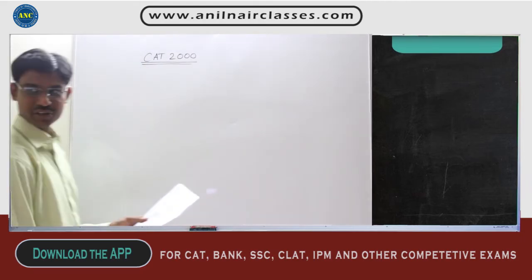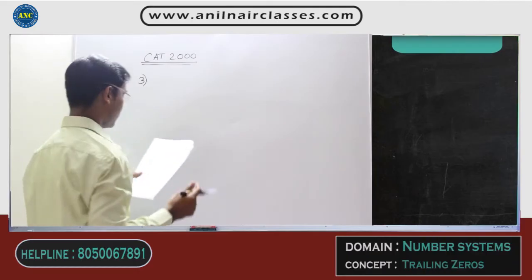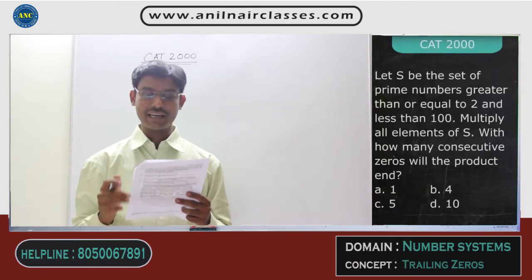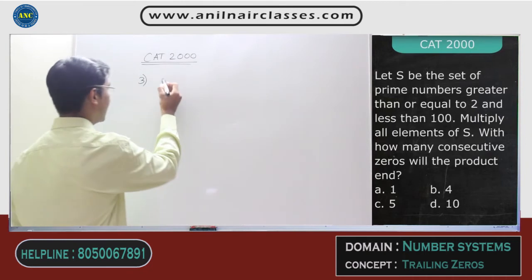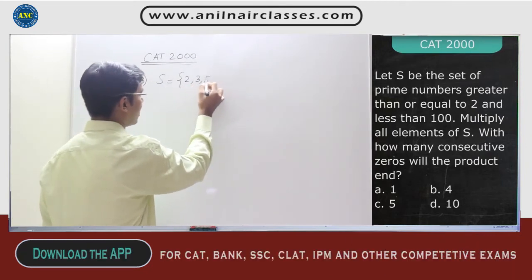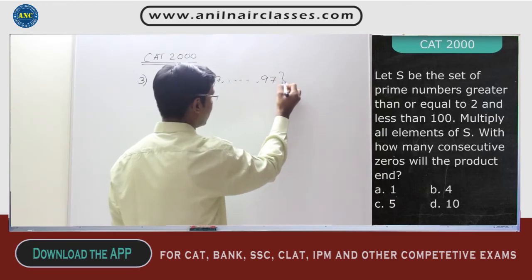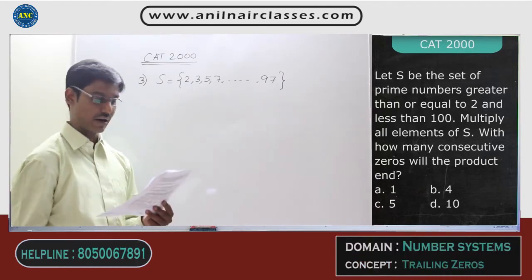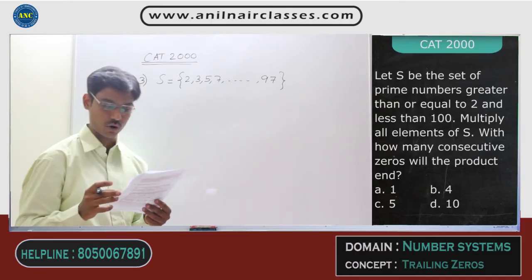I hope the previous question is clear, right, sir? Now see here, next question. Please read the question. Let S be the set of prime numbers greater than or equal to 2 and less than 100. Now, they are defining a set called S. It is a prime number greater than or equal to 2 and less than 100. So, the set is nothing but 2, 3, 5, 7, 11, etc. till 97. Now, 97 is the last 2-digit prime number. Less than 100 is what I am talking about, sir.